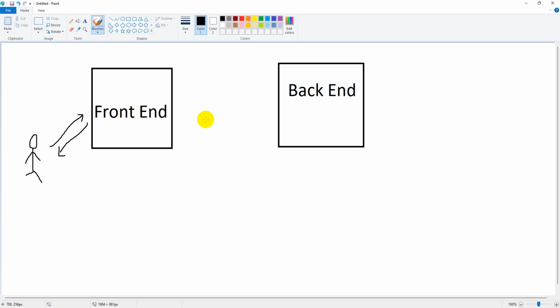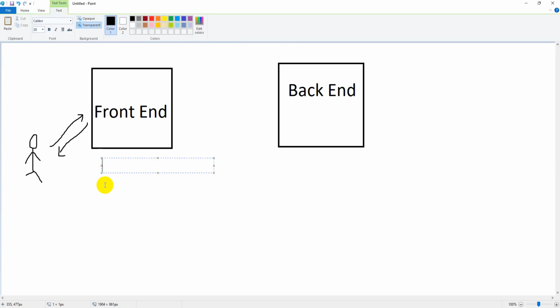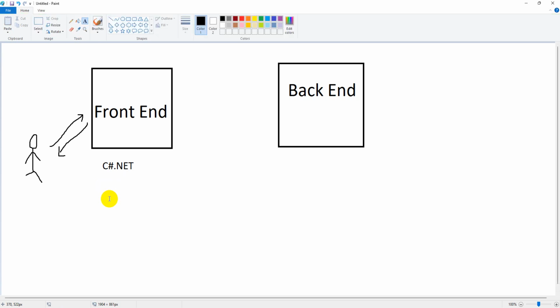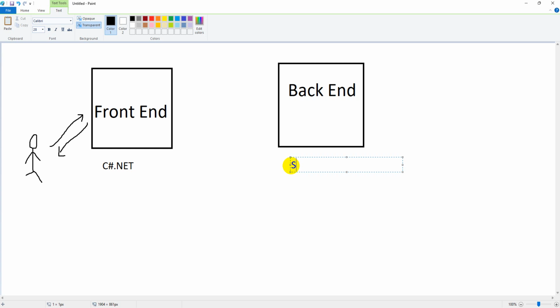Coming to the back end, this will also interact with the same user, but this is not going to be visible to the user. Such kind of applications we can call back end applications. As of now, in the technologies whatever we covered so far, you can treat C# as a front end technology. Again in front end, going forward you can see two layers, that is client side and server side, that we can discuss at the time of further topics like MVC. So for front end we have C#.NET, and for back end we have any SQL product.